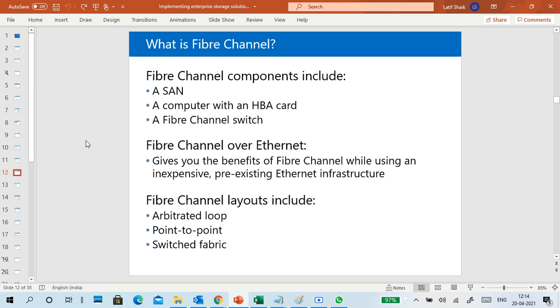Already I showed HBA, host bus adapter. It's just like a NIC you're attaching. The data transmission is through fiber channels. Fiber channel switches are also there, where we do the switching. Then fiber channel over Ethernet, FCoE. Another is fiber channel layout, which includes arbitrated loop, point to point and so on.